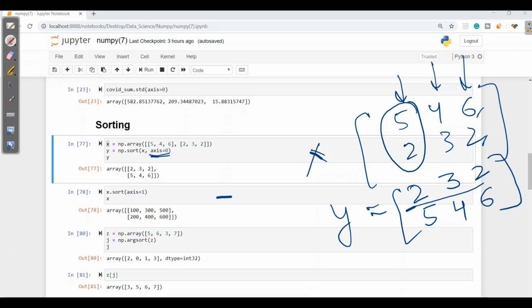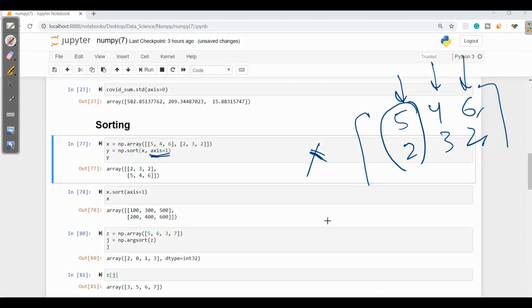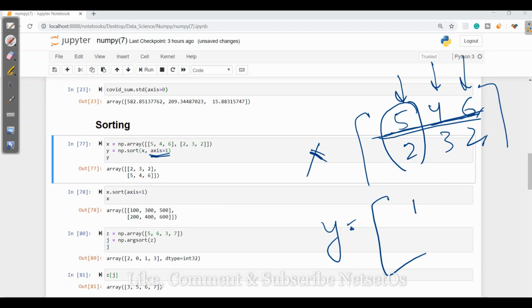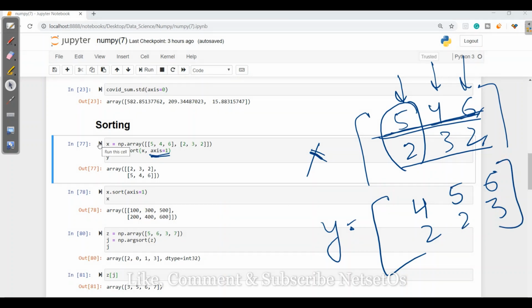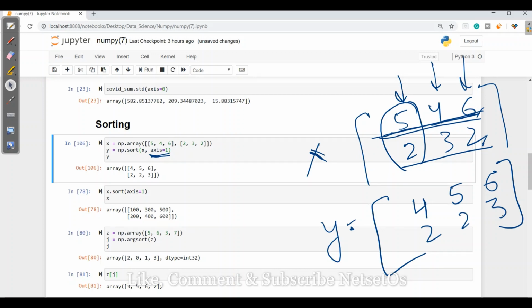Now let's see row wise. So I'll change axis is equal to 1. So for axis equal to 1, what will we get? It will compare row wise, so it will check for the smallest value first. 4, 5, 6. Here 2, 2, 3. Let's verify. I'll run this, and here we got 4, 5, 6 and 2, 2, 3.